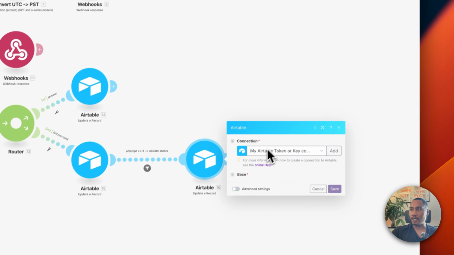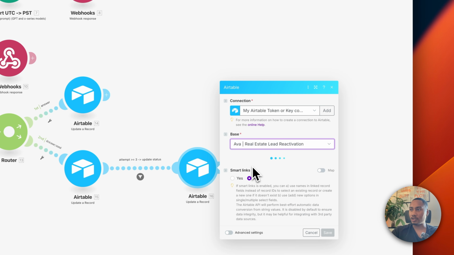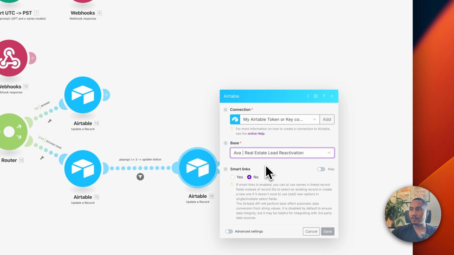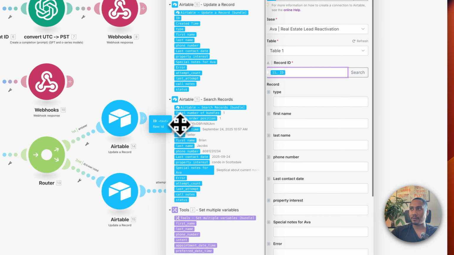And here we want to update the record by the ID again. So we're going to choose the workspace, table, and grab the ID coming from this one. You should see right here that it's pulsing. So we want to grab the ID from that module.